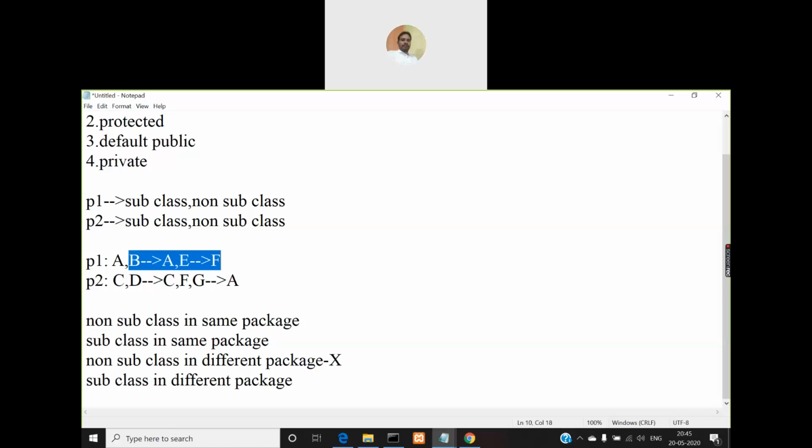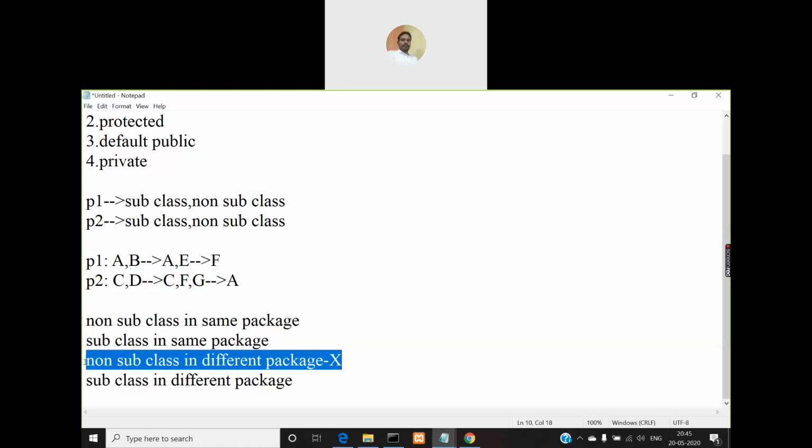So the only case where you cannot access is a non subclass in a different package. So for protected I am mentioning here a cross mark, which indicates that in non subclasses in a different package you cannot access a protected member of a class. Okay, so this is about protected.